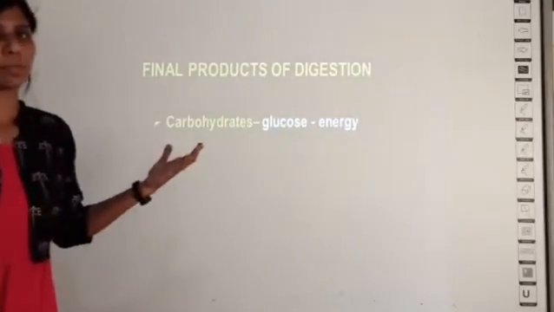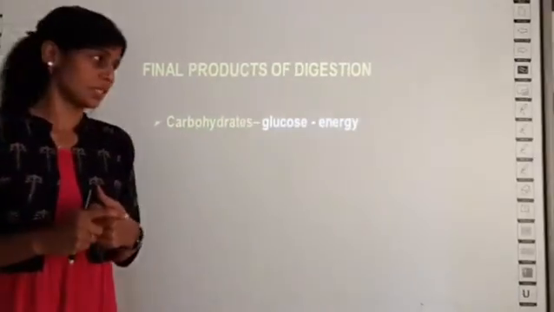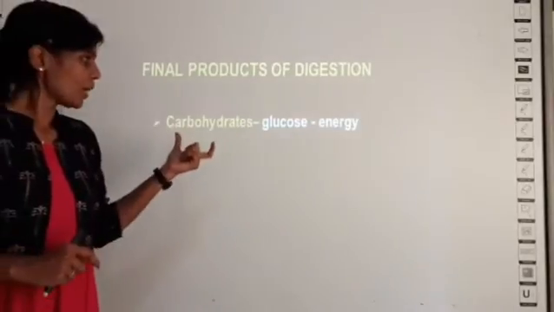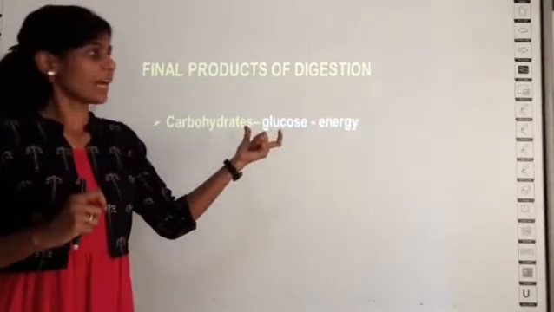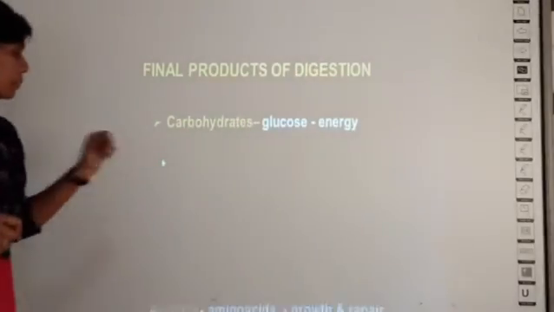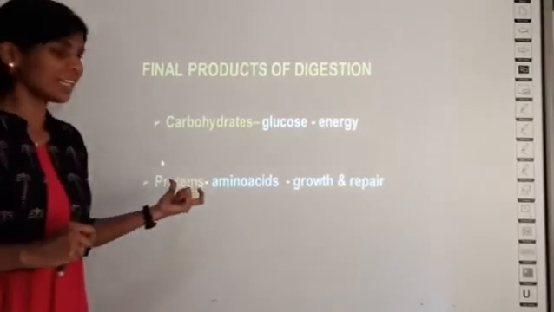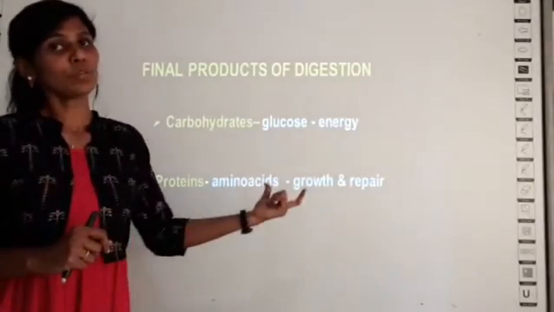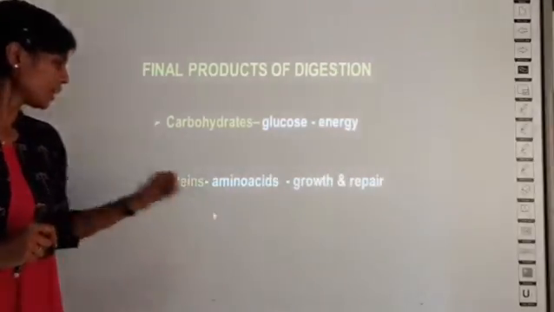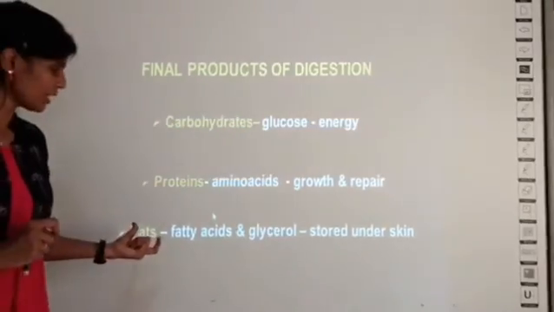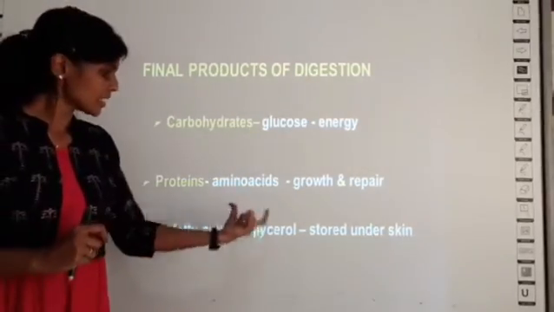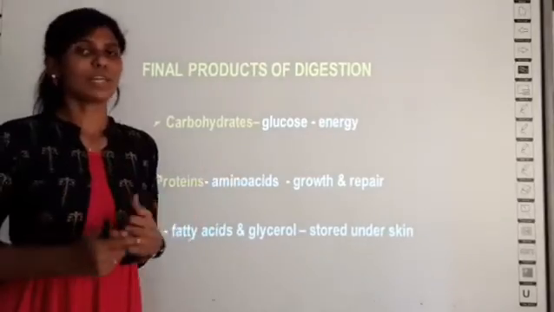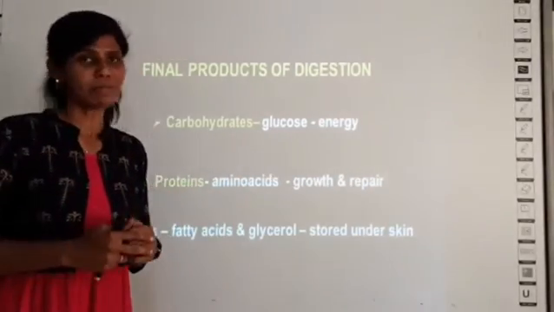What are the products obtained after the food is digested? The product of carbohydrates is glucose, and it gives energy, and the products of proteins what we eat are amino acids, and they are used for the growth and repair of the body, and the products of fats what we eat would be fatty acids and glycerol, and the fats are usually stored under the surface of our skin.